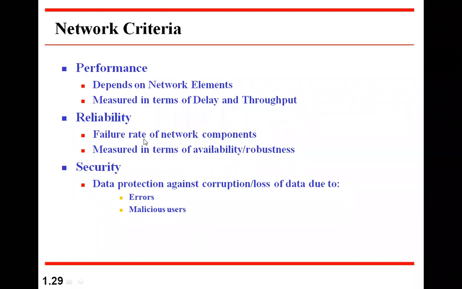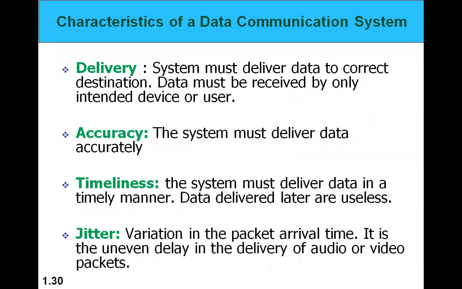These are equally important. Similarly, security of the data is important. When you are sending data, it should be handed over only to the right person and without any corruption in between. So security of data is equally important in many cases. Now, from this, there are a few other terms also you must know here.